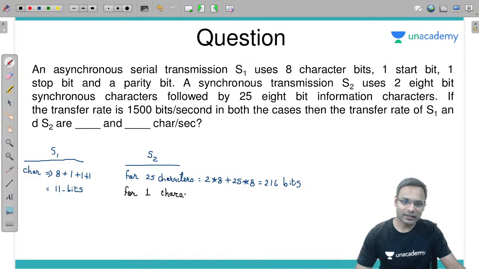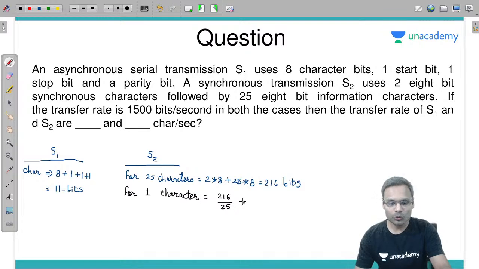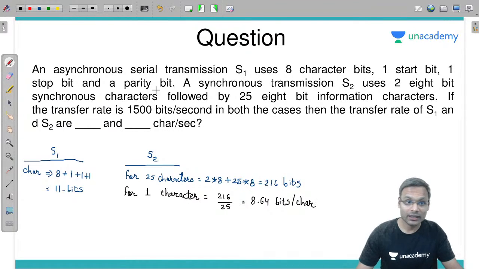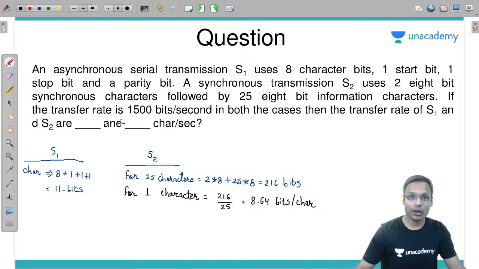For one character, how much? 216 divided by 25. Can somebody solve this particular thing for me? 216 divided by 25, you will be getting the answer 8.64 bits per character.